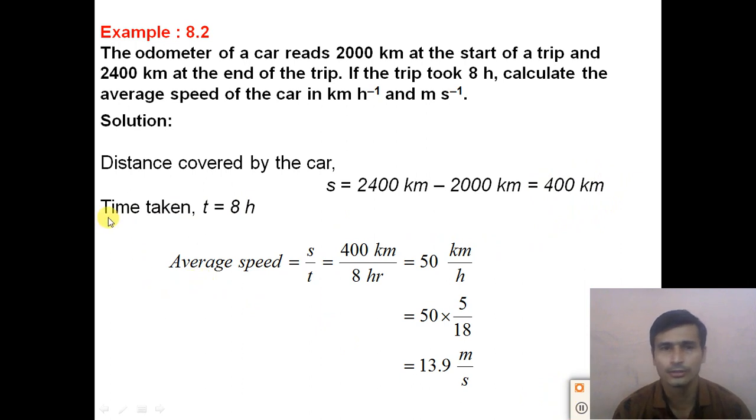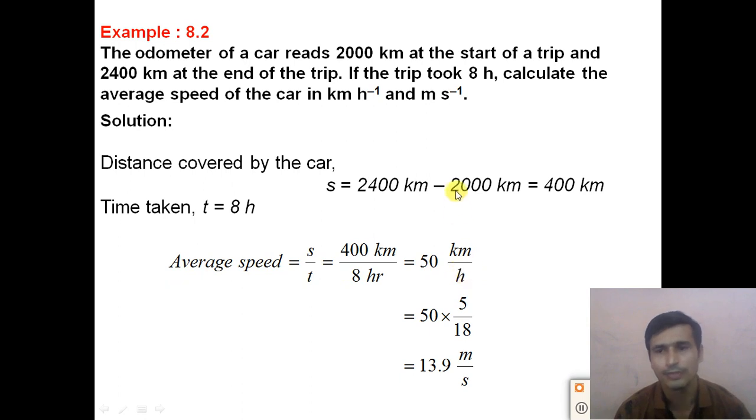So how much time did it take? Time taken to travel this 400 kilometer is given as 8 hour. Time is also given here as 8 hour, right. So by the formula, average speed is equal to total distance traveled divided by time. How much distance did we travel? 400 kilometer divided by time, 8 hours. So we get the answer 50 kilometer per hour. So here we get the average speed as 50 kilometer per hour.